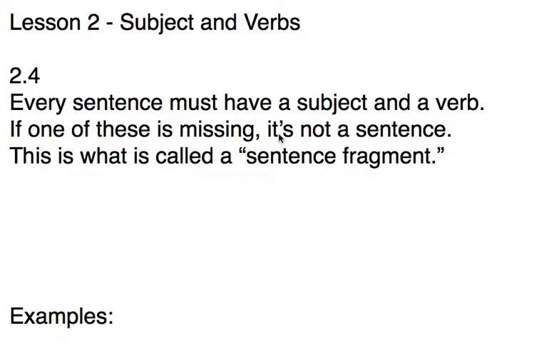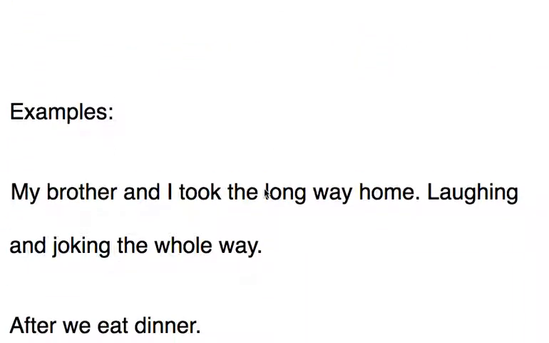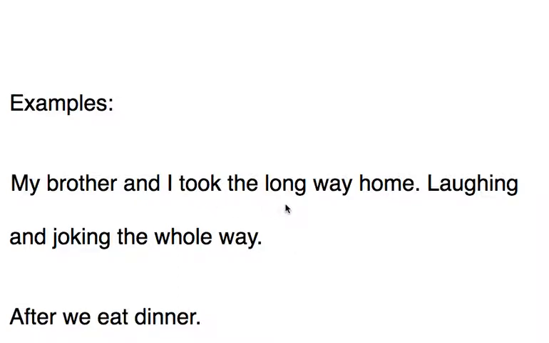Lesson 2.4. Every sentence must have a subject and a verb. If one of these is missing, it's not a sentence. This is what's called a sentence fragment. Here are some examples. My brother and I took the long way home, laughing and joking the whole way.